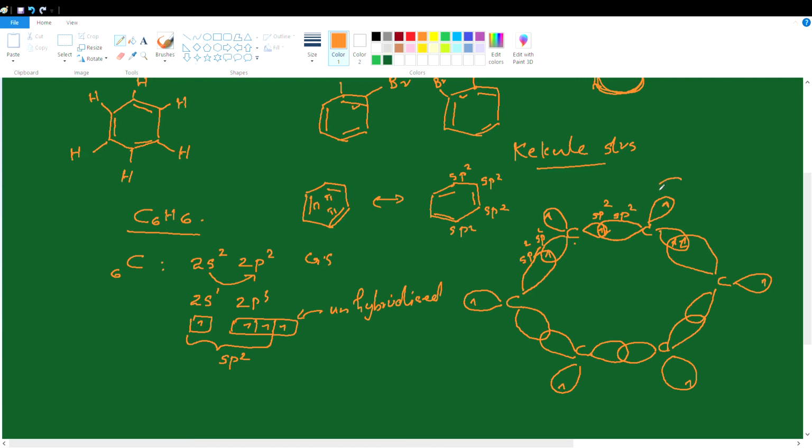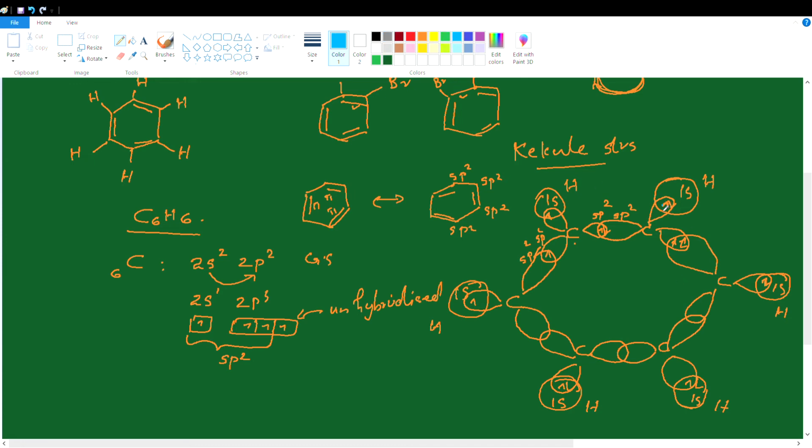This third sp2 hybrid orbital would overlap with the 1s atomic orbital of the hydrogen atom, forming a carbon-hydrogen sigma bond. Here also the 1s atomic orbital of hydrogen is half filled, so sharing takes place. Carbon-hydrogen sigma bonds are produced. Forming how many carbon-hydrogen sigma bonds? 6. 6 carbon-hydrogen sigma bonds are produced.